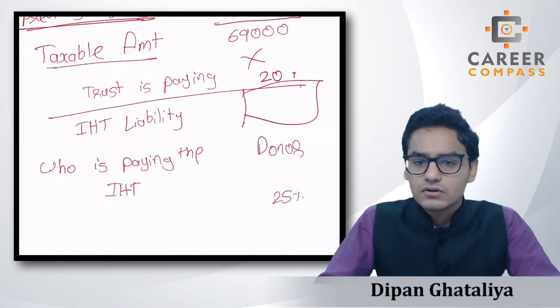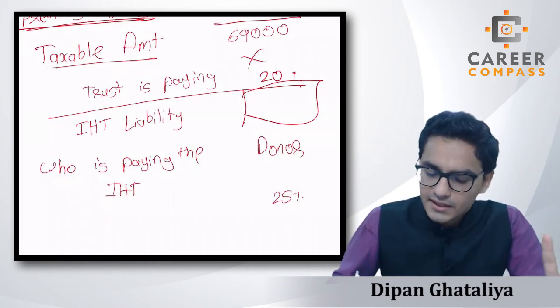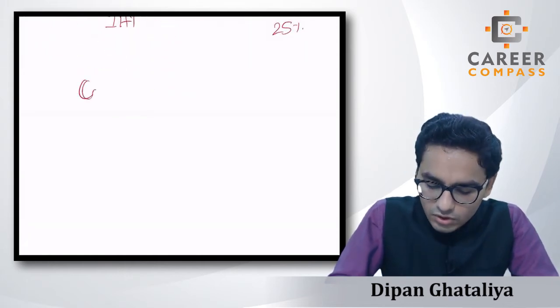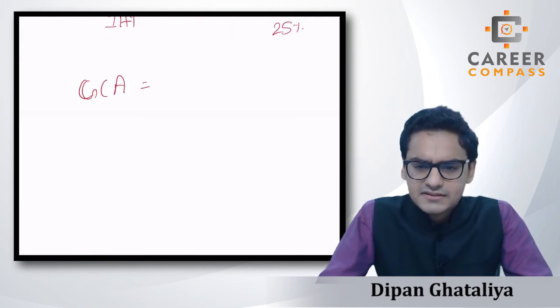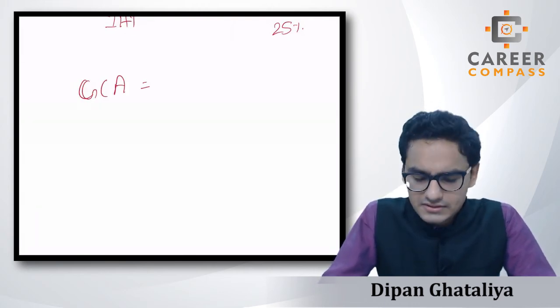As I told you, our first task is completed, which is about calculating the IHT liability. Now once again this one more question arises, sir, what is with the GCA? Sir, we haven't yet calculated the GCA. What to do with that GCA? What will be the amount of the GCA?